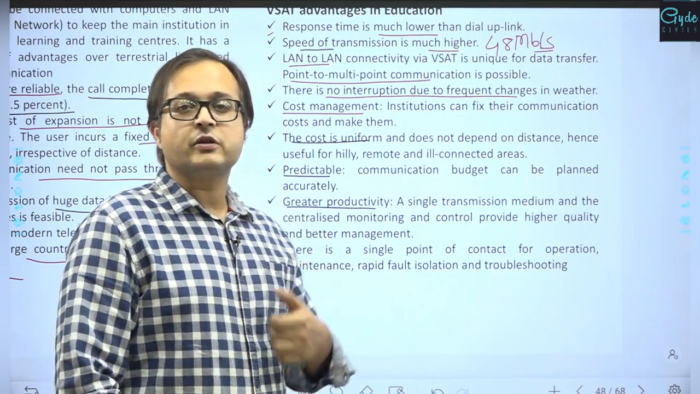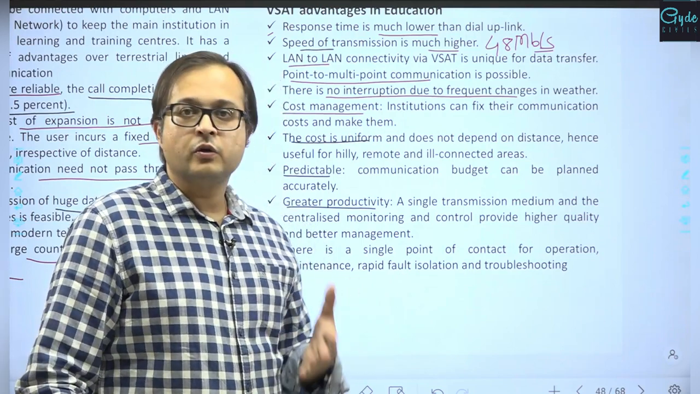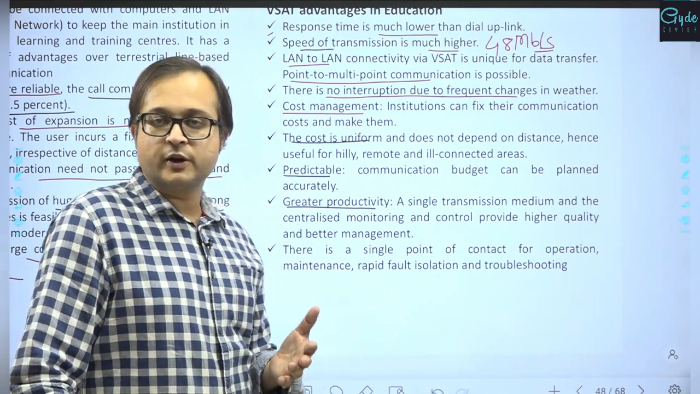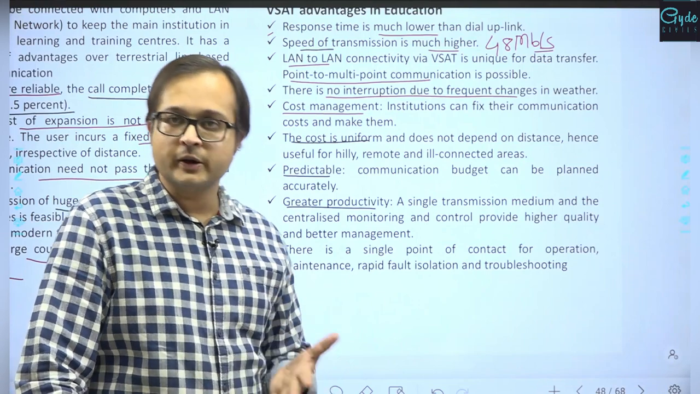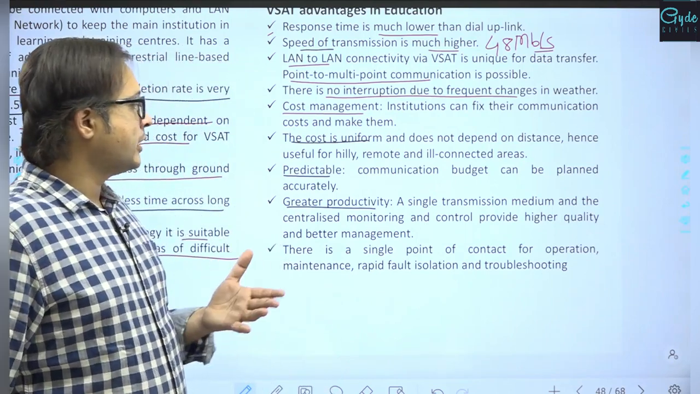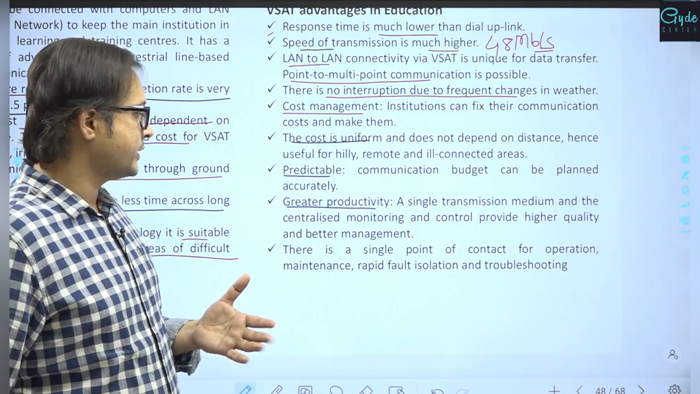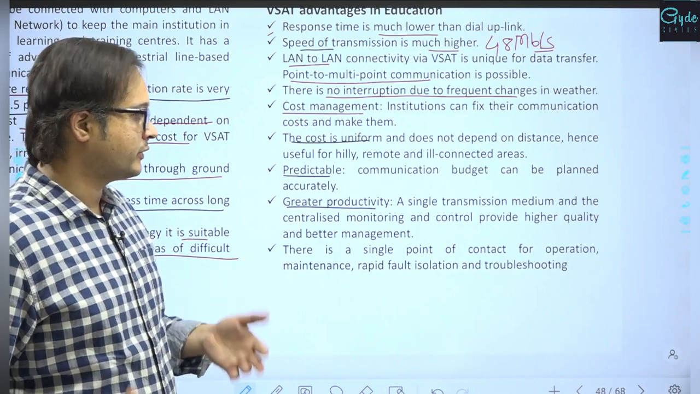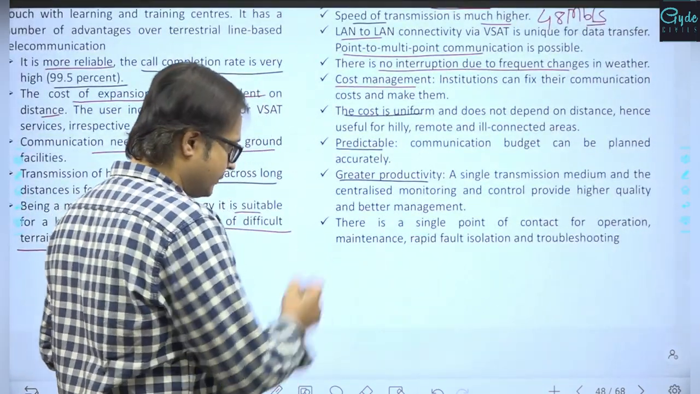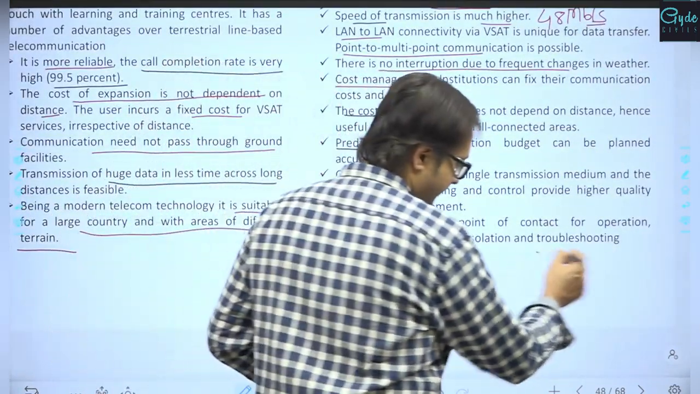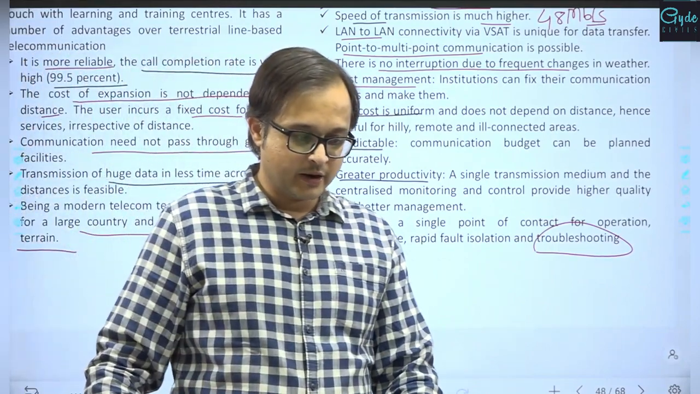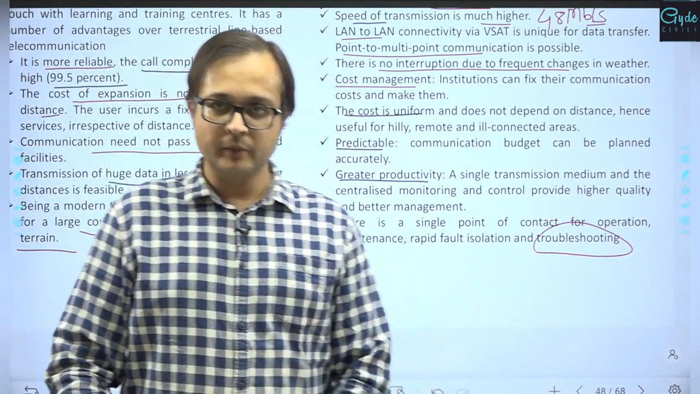So if there is a teacher of high repute, and he can teach over a particular studio and that can be relayed to multiple students in different locations, obviously the uniformity in education delivery would also expand, right? There is a single point of contact for operation, maintenance, rapid fault isolation and troubleshooting. So troubleshooting is far easier for such types of communications, right? So that remains one of the important aspects of communication which becomes VSAT.